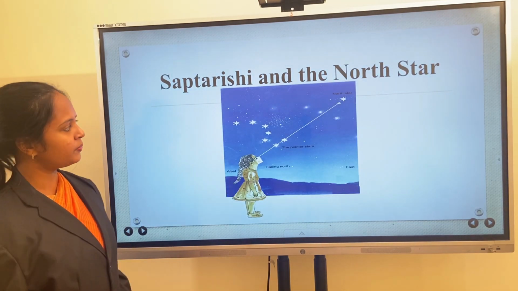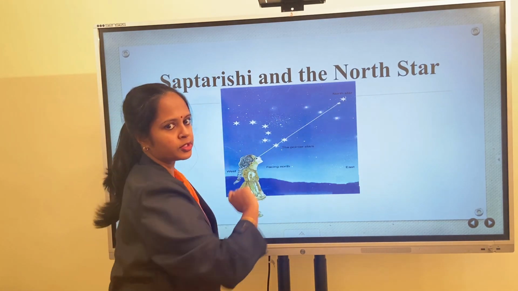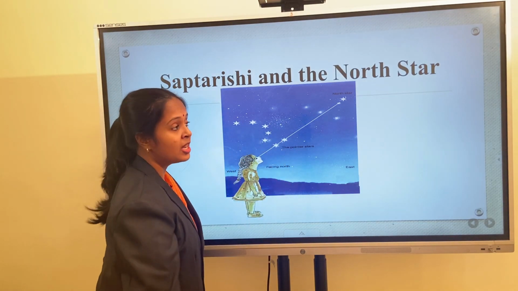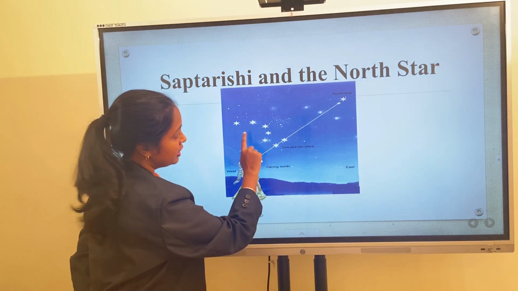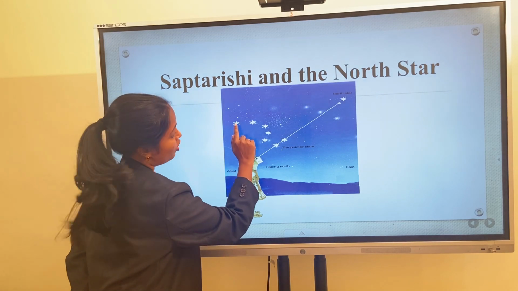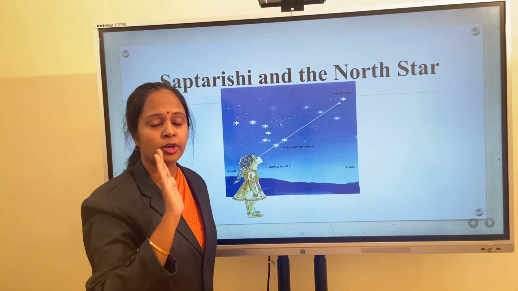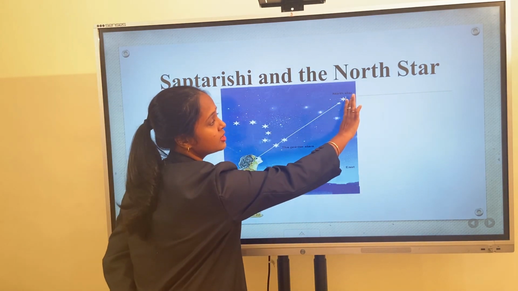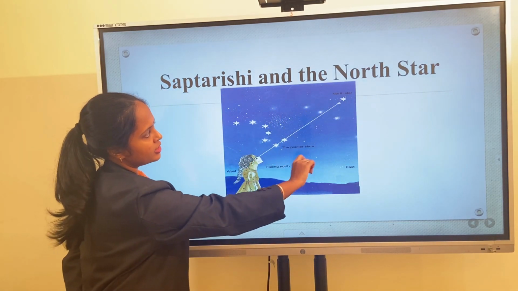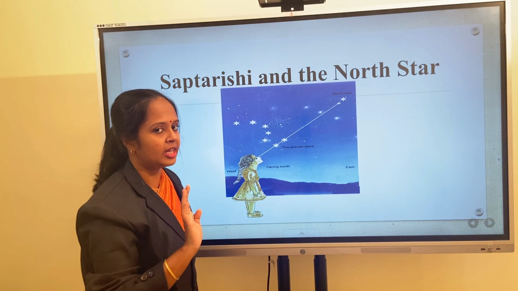Children, please look at the picture. This picture shows both Saptarishi constellation and North Star. Children, Saptarishi constellation consists of 7 stars. Please count 1, 2, 3, 4, 5, 6 and 7. So Saptarishi constellation consists of 7 stars, and this is the North Star. North Star indicates north direction.